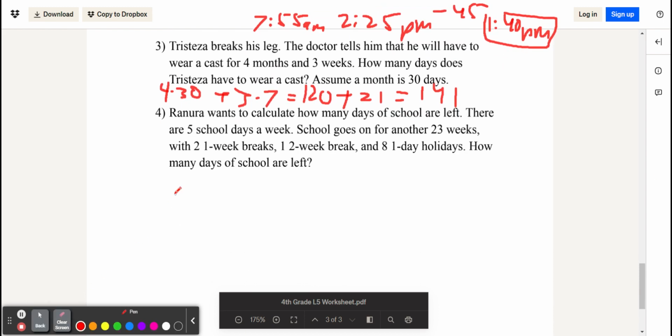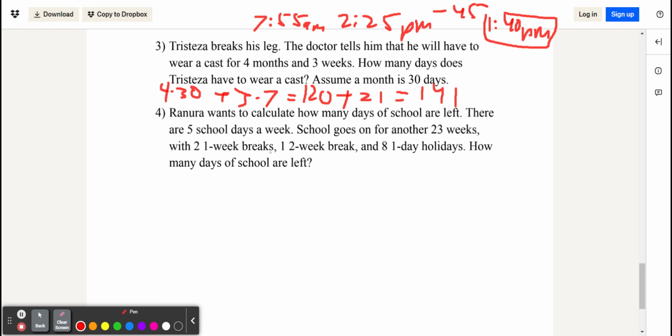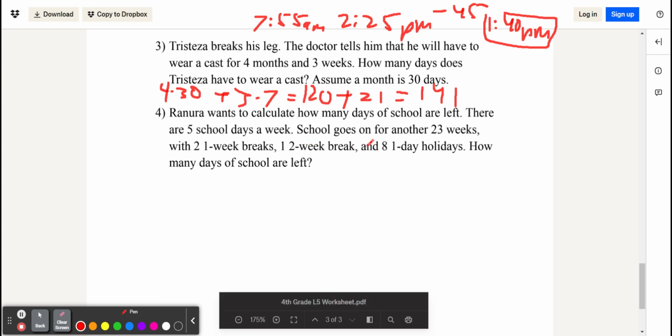And then for our last question, Rhaenyra wants to calculate how many days of school are left. There are 5 school days a week. School goes on for another 23 weeks, with 2 1-week breaks, 1 2-week break, and 8 one-day holidays. How many days of school are left? So we have 23 weeks. We have 2 1-week breaks and a 1 2-week break.